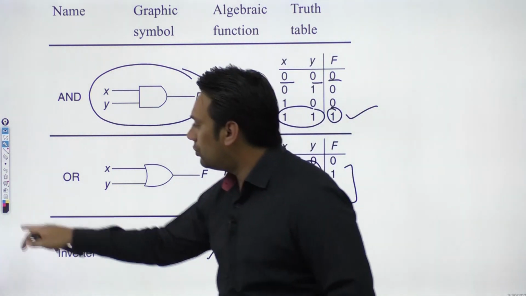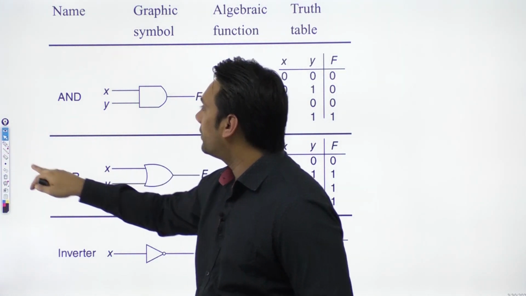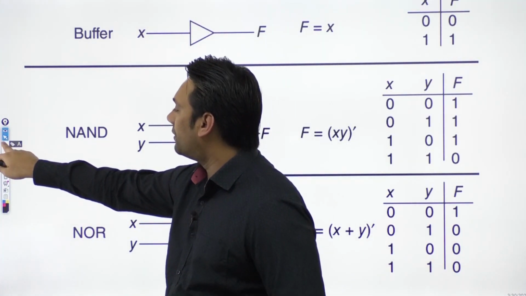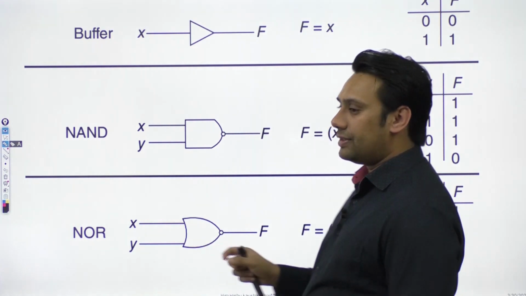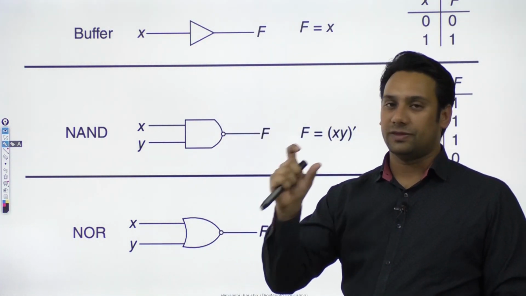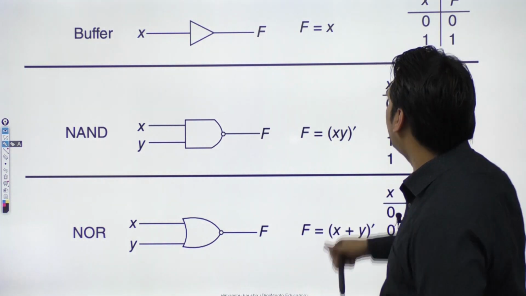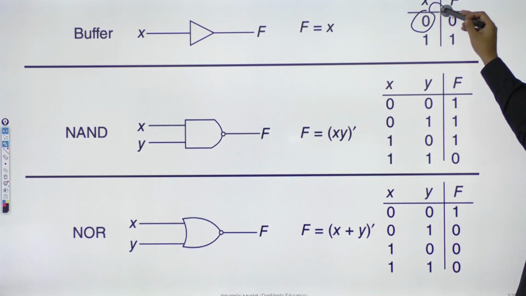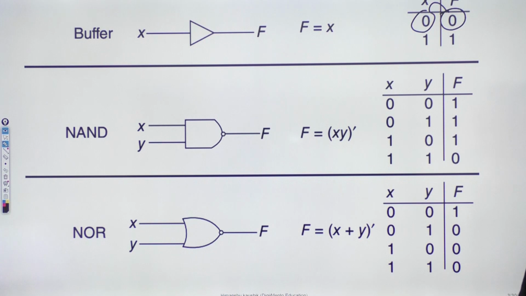So in the same way, when you look at the other operators here, like here we have the buffer gate. So this buffer gate means whatever input you will give, it will give the same input as the output but with some delay. Buffer gate means whatever input you will be giving, it will give exactly the same output.